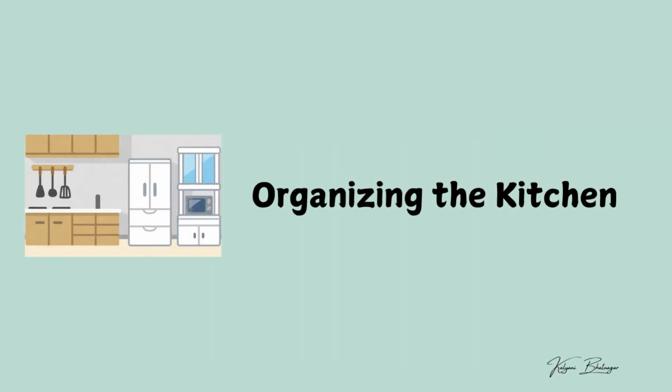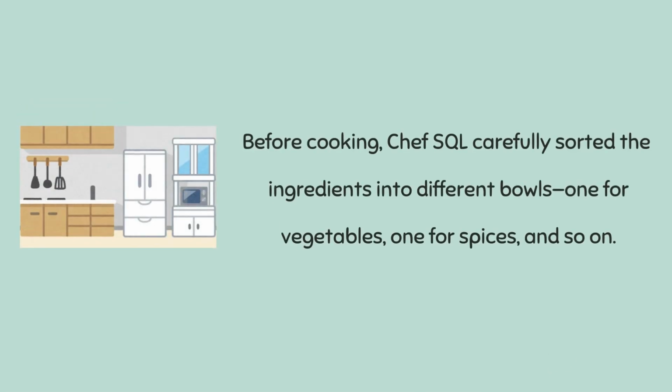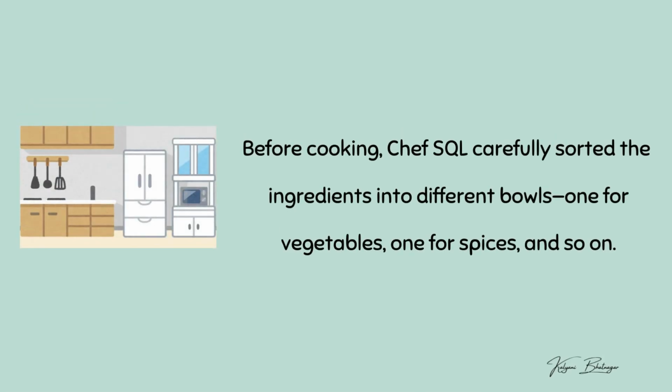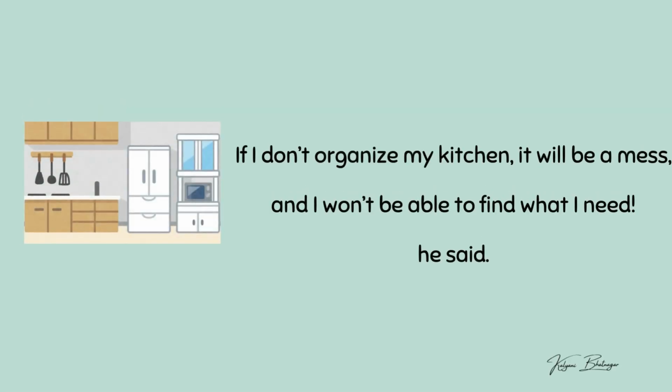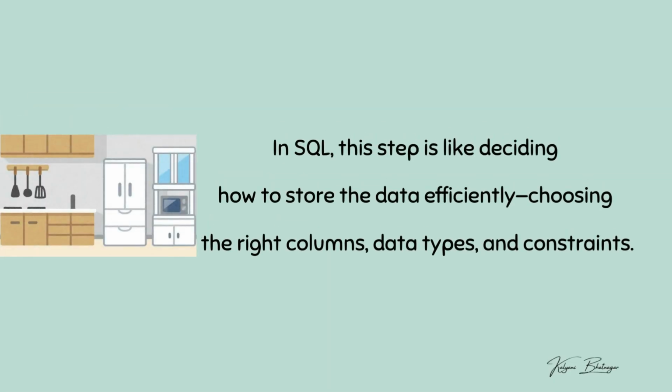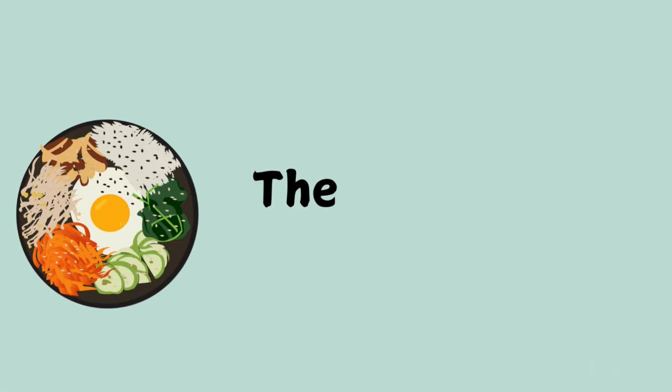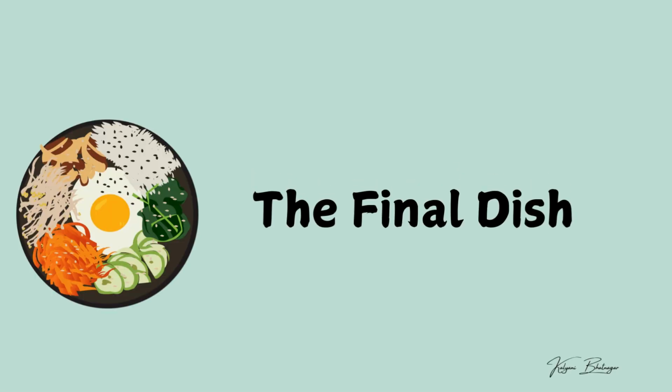Now it's time to organize our kitchen. Before cooking, Chef SQL carefully sorted the ingredients into different bowls. One for vegetable, one for spice, and so on. "Yes, and if I don't organize my kitchen, it will be a mess and I won't be able to find what I need," he said. In SQL, this step is like deciding how to store the data efficiently, choosing the right columns, data types, and constraints. Now, our final dish is here.